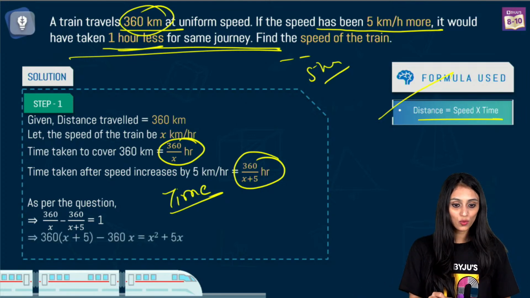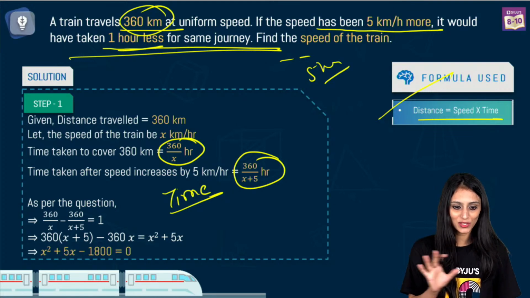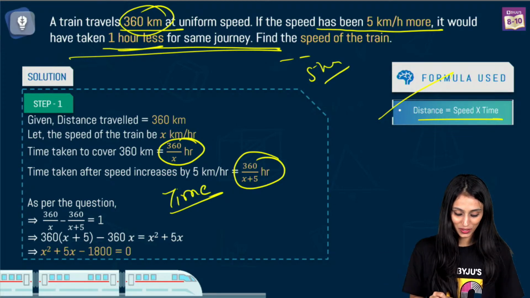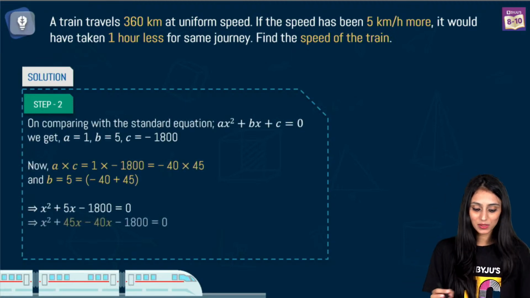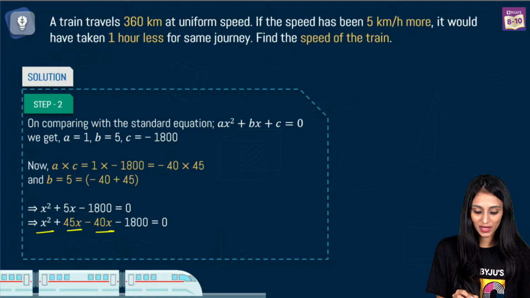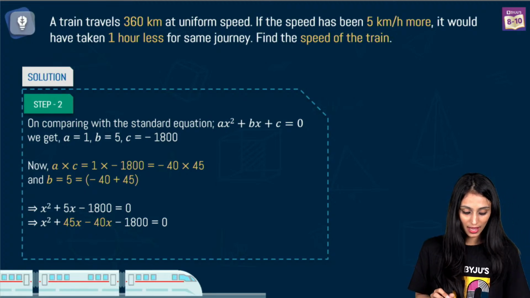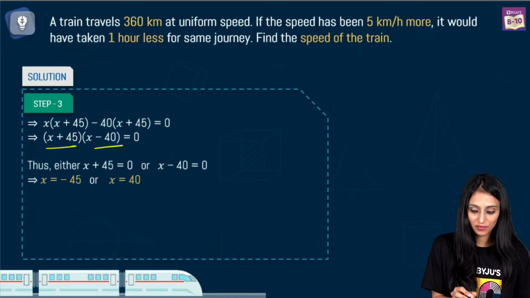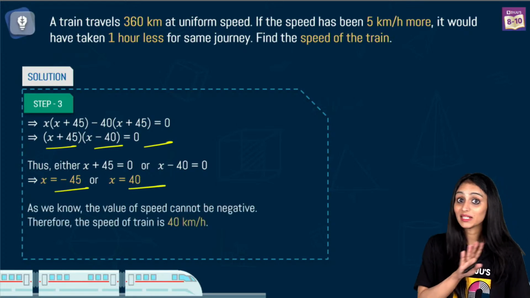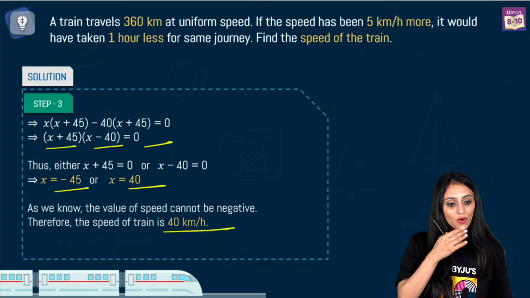So all we need to do is, we have understood the concept, now we just have to frame the equation. Framing the equation is simple, right? So we will do the middle term splitting here. x square plus 45x minus 40x minus 1800 equal to 0. Then we take common from the consecutive terms. You get x plus 45, x minus 40 equal to 0. You get these two values. Speed cannot be negative. So the final speed is 40 km per hour.